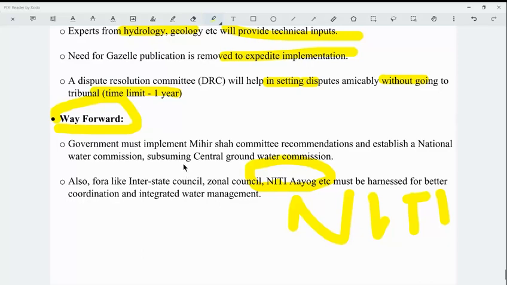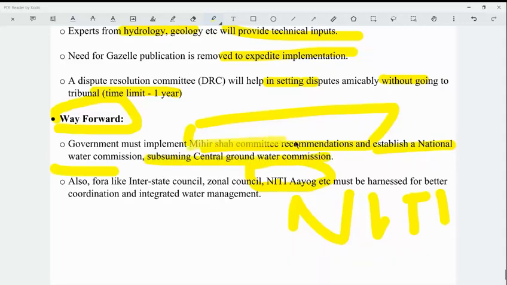Okay, so the way forward is that the government must implement the Mihir Shah committee recommendations and establish a national water commission, subsuming the Central Groundwater Commission. So you have mentioned the Mihir Shah committee recommendations in the conclusion. Next, fora like the Interstate Council, Zonal Council, Niti Aayog, etc., must be harnessed for better coordination and integrated water management.